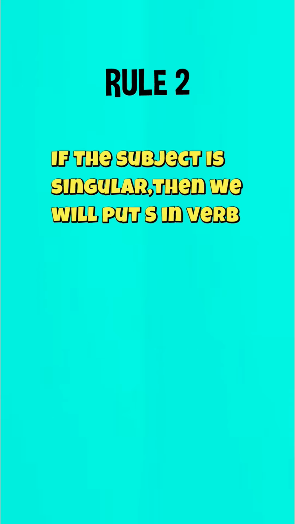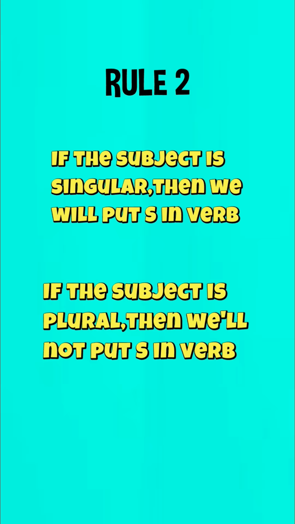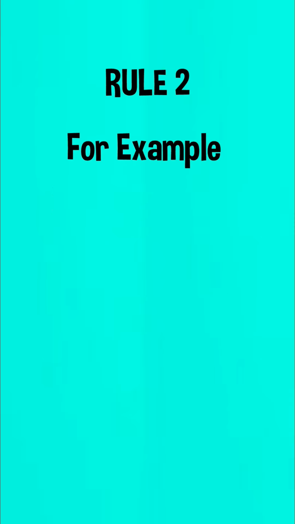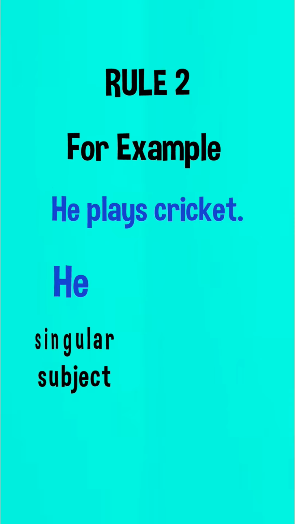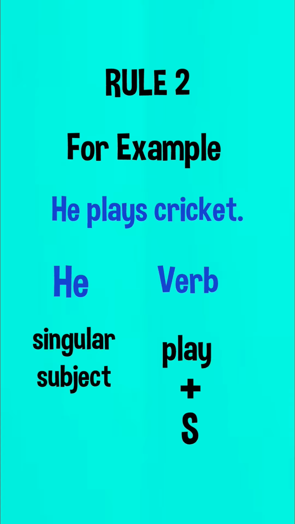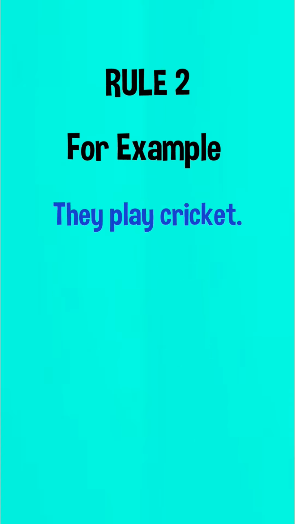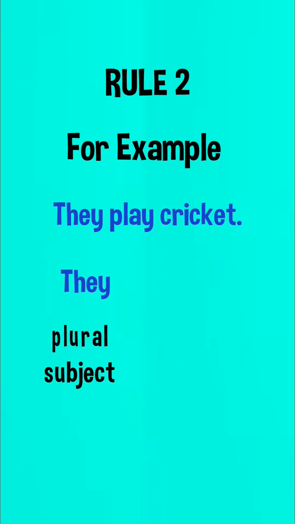Rule number 2. If the subject is singular, then we will put s in verb. And if the subject is in a plural form, then we will not put s in verb. For example, he plays cricket, where he is the singular subject. So verb play, we will put s. They play cricket, where they is the plural subject. So we will not put s in verb. So it will remain play.